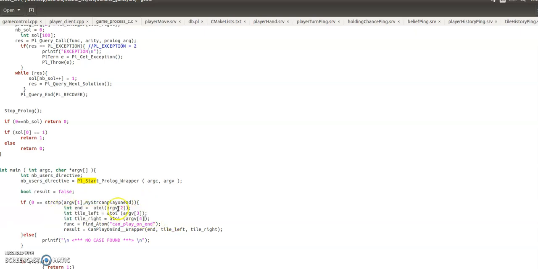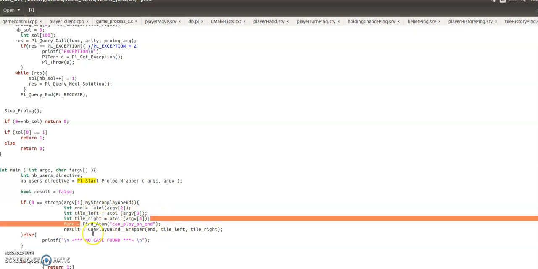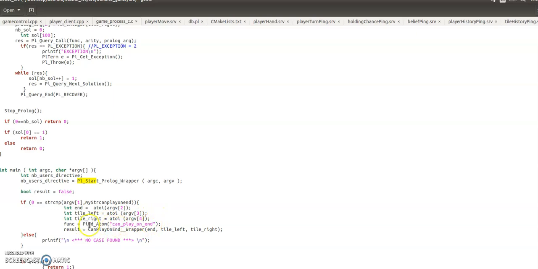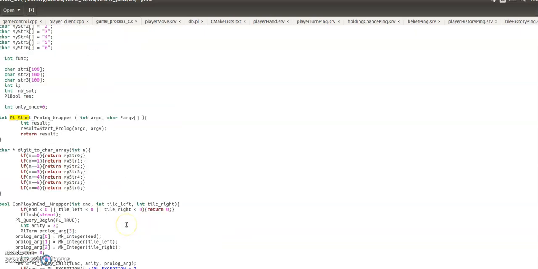So we've set up three arguments here, which are translated straight from the argv, the command line arguments given. We have the end, the value of the chain we want to play on, tile left and tile right, so it's the two ends of the tile we're trying to play. We find the atom, so this is can't play on end. We're finding the unique Prologue ID of this atom inside the Prologue file. Then we just go result equals can play on end wrapper, and we pass in those arguments that we established right here. What this does is, first of all, it handles an invalid request: it just returns false and says you can't do that.